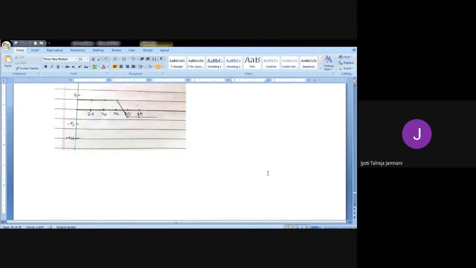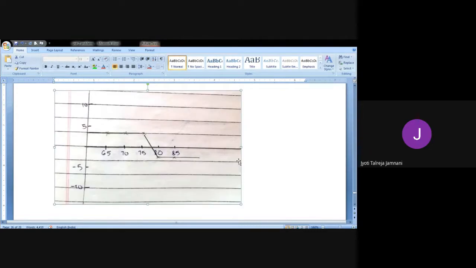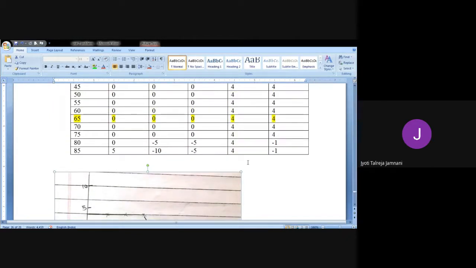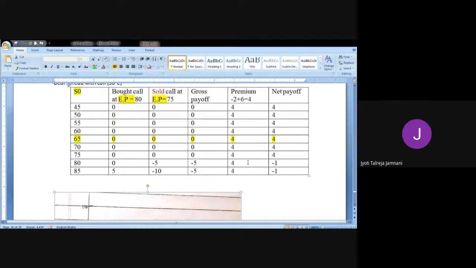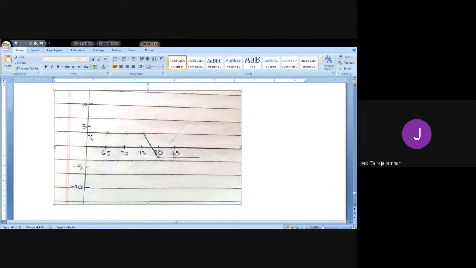So the graph I'm showing you here, because for everything else it was 0, I've just taken the prices from, just a second. You can take the prices from 45 also. Here I've taken it from 65 in the graph. Here you can start 45, 50, 55, 60. For everything the profit is 4 rupees. You can see here 5 is there above. Below that for 4 rupees there are dots. So a straight line of profits.